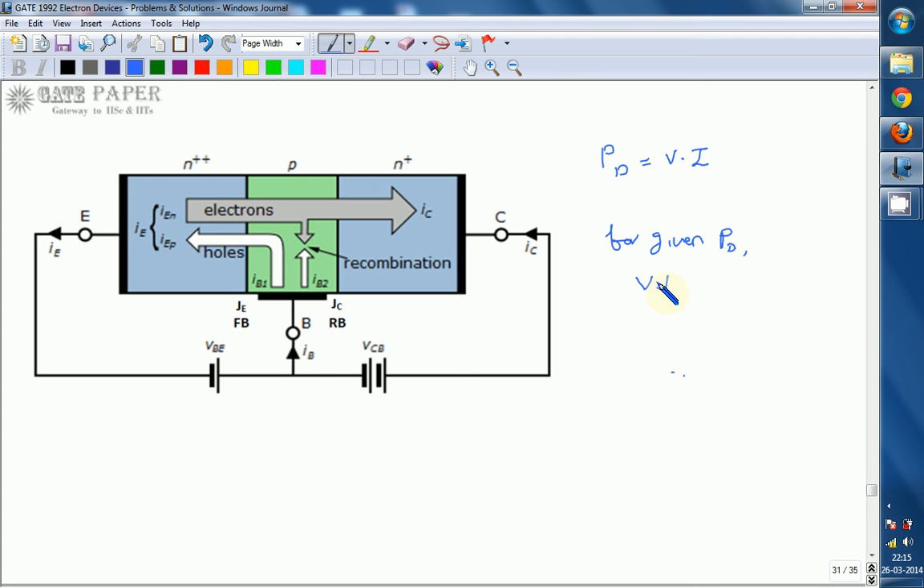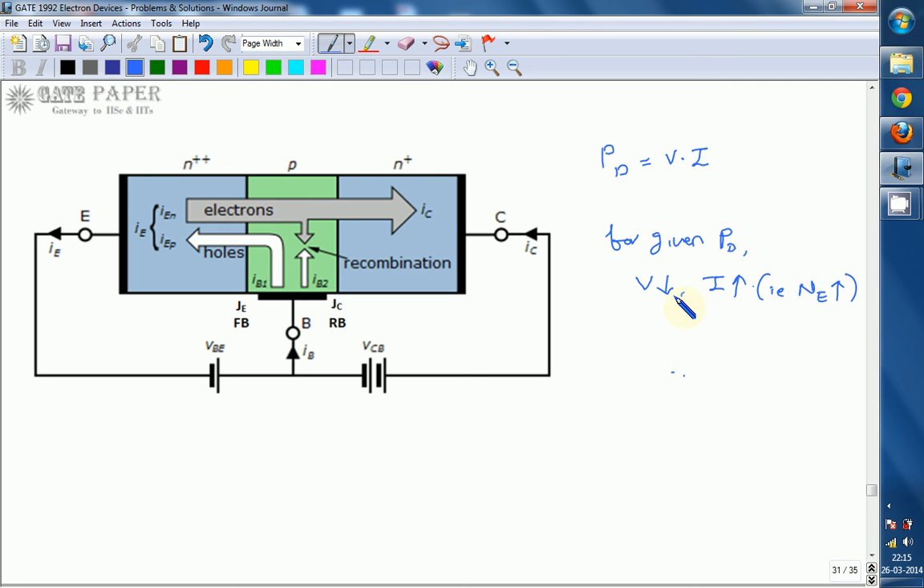For a given power dissipation, if V reduces, that implies I increases to get the constant power. So as I increases, the doping concentration increases, the doping of the emitter increases. So if emitter doping increases, current increases, and the voltage across the junction gets reduced to get the same power dissipation.